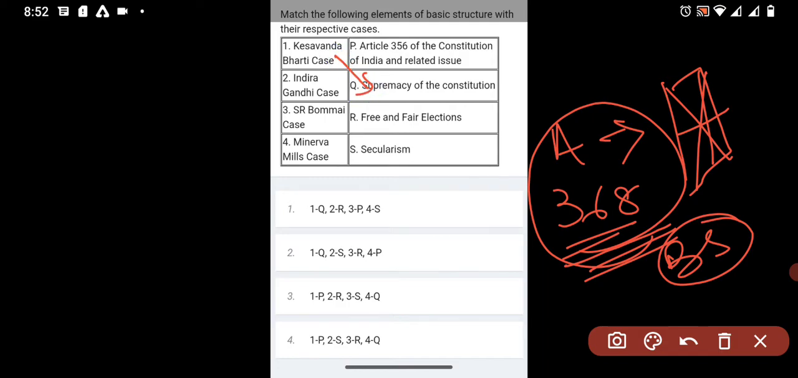What does the Indira Gandhi case say? Free and fair election. The SR Bommai case is related to Article 356 of the Constitution of India. And the Minerva Mills case is related to secularism. The options are given here, but the right option is 1-Q, 2-R, 3-P, and 4-S.